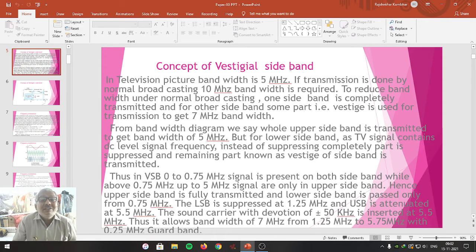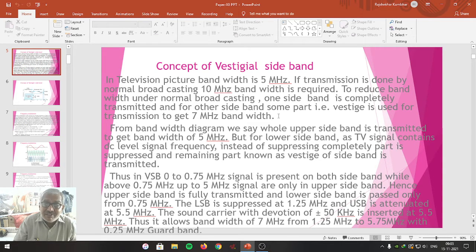Dear students, let us see in detail. In television communication, the picture bandwidth is 5 megahertz. If transmission is done by normal broadcasting, that is by the DSB technique, 10 megahertz bandwidth is required. To reduce the bandwidth under normal broadcasting conditions, one sideband is completely transmitted, and for the other sideband, some part is transmitted. Some part means it is the vestige. Remember, the vestige is used for transmission to get 7 megahertz bandwidth.